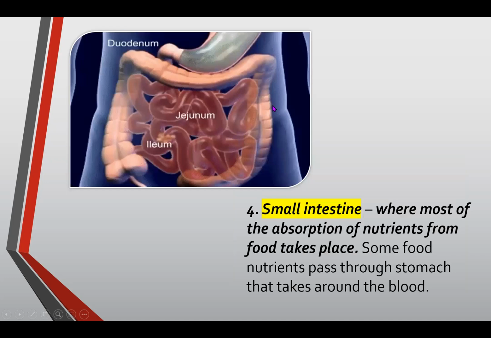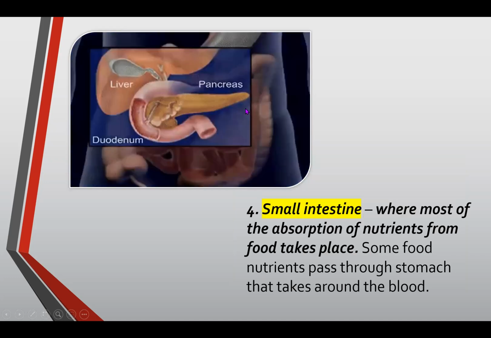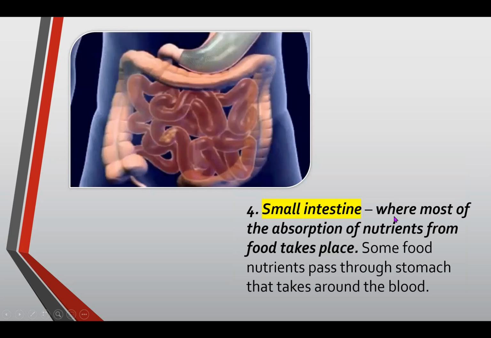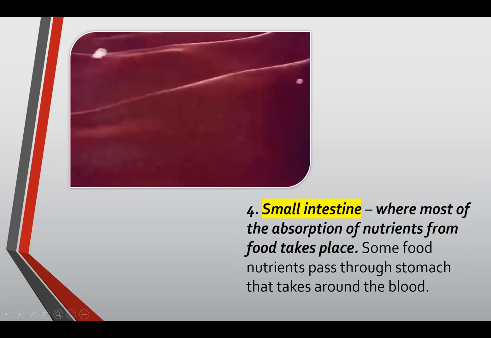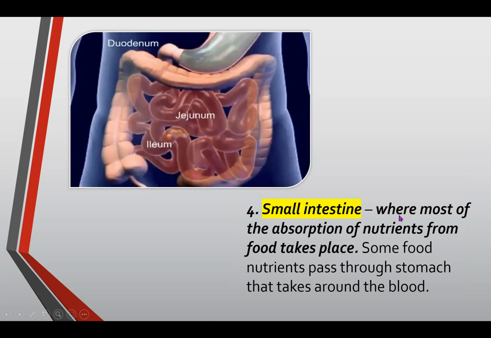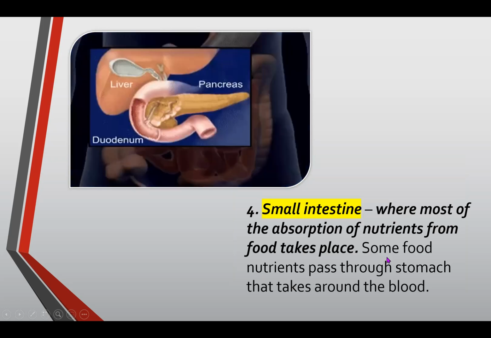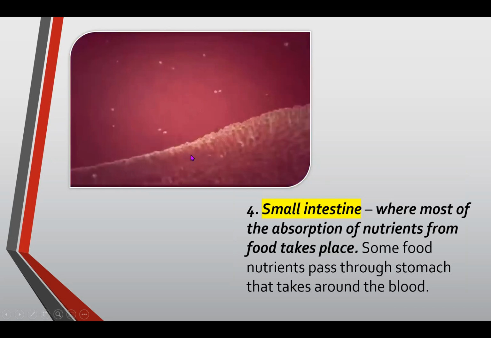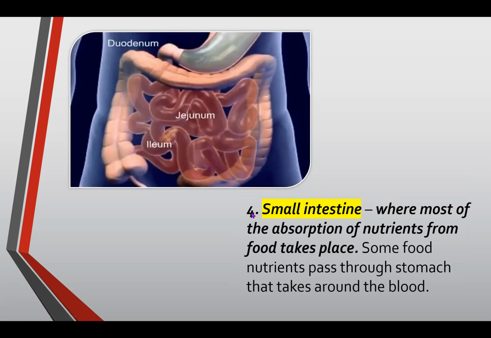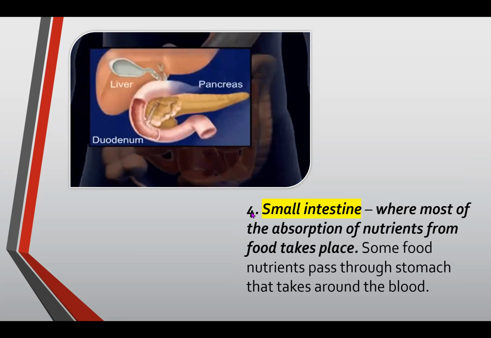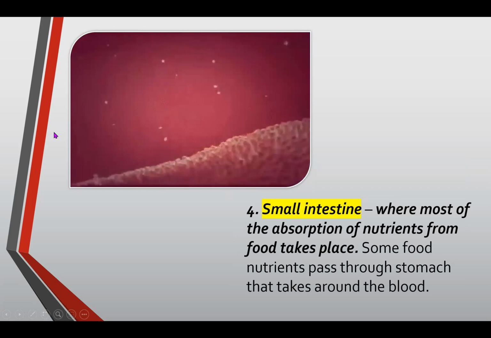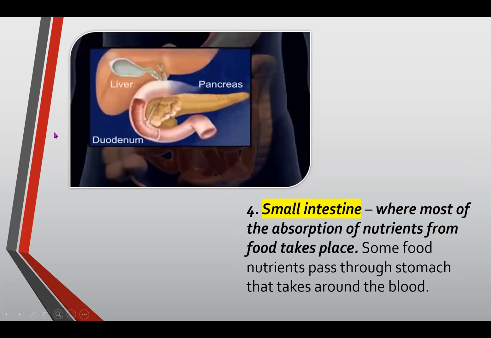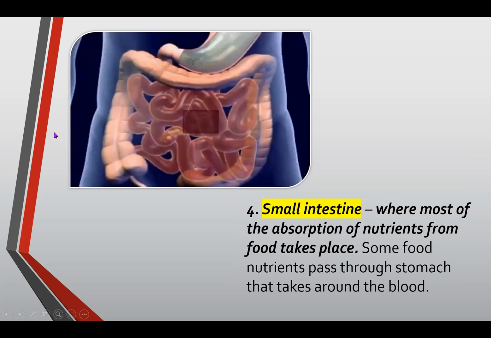Once the food has been digested in the stomach for 4 hours, it goes to the small intestine. This is the small intestine, where most of the absorption of nutrients from food takes place. Class, please underline and highlight this in your books. Some food nutrients pass through the stomach into the blood. Let's explain that. Let's see in the next picture.